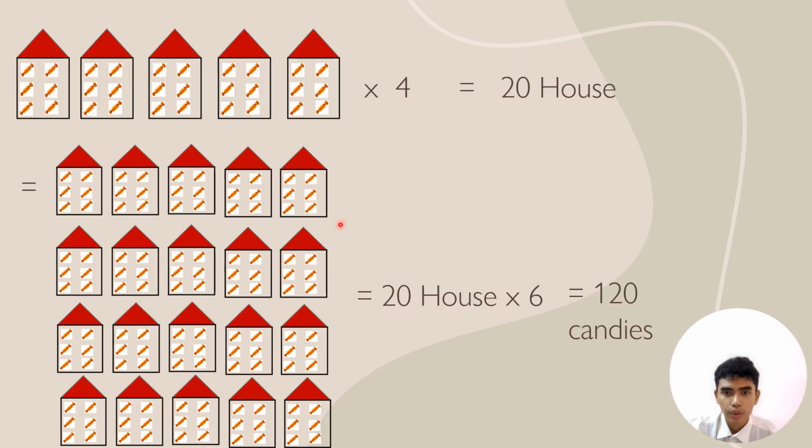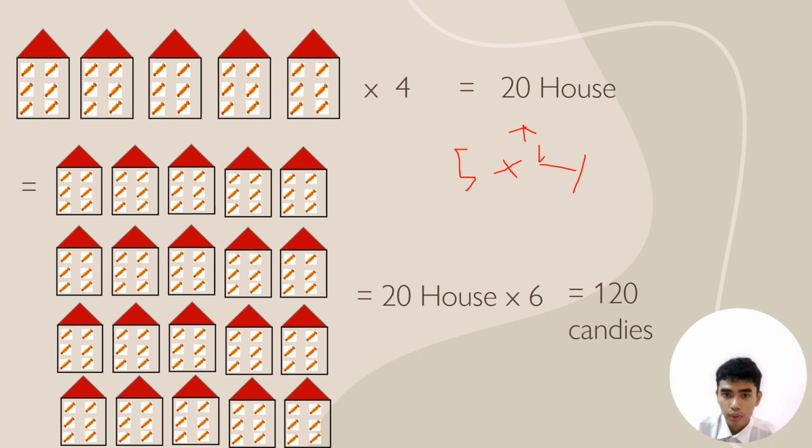Hi everybody, so here we are. This is 5 houses. The 5 houses consist of 6 candies each. Now Ali wants to visit 20 houses. If we want to get to 20 houses from the 5 houses we already have, we can multiply by 4. So 5 times 4 is equal to 20.